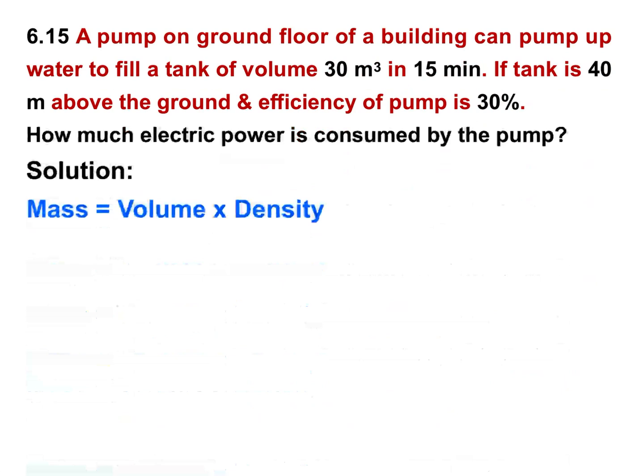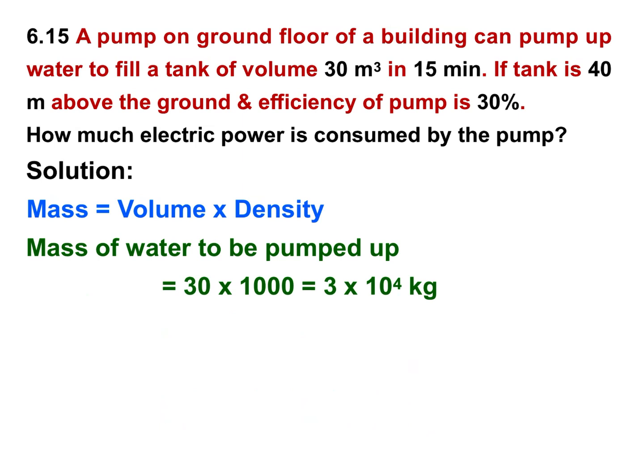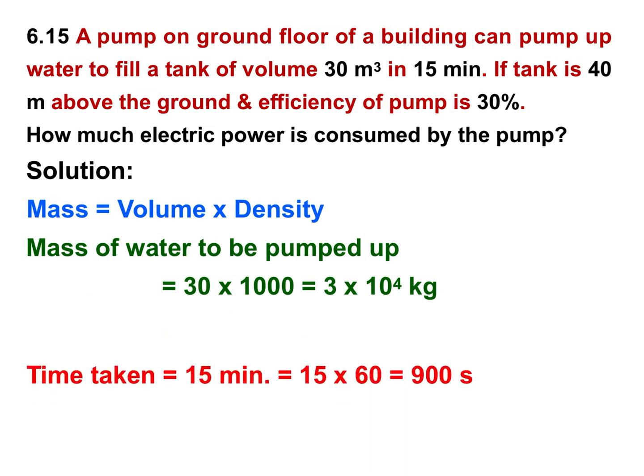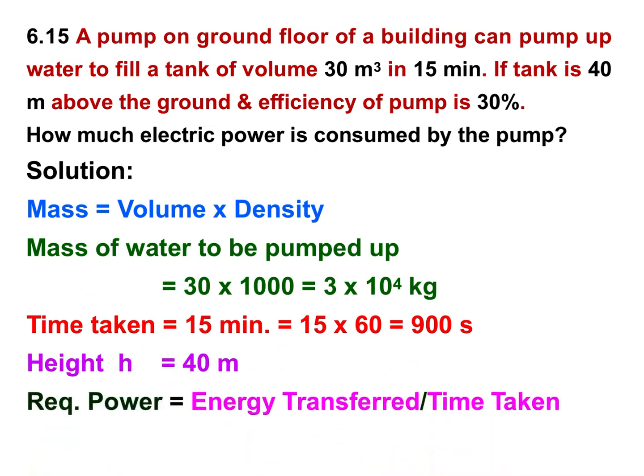So what we have to find first? Mass of the water. Mass is equal to volume into density, and volume is given. So mass of water to be pumped up is equal to volume 30 and density 1000 kilogram per meter cube. So the final answer will be 3 into 10 raised to power 4 kg. This is the mass of water which is to be pumped up by the motor. Time taken is 15 minutes. Convert it into seconds: 15 into 60, that is 900 seconds. Height h is equal to 40 meter, that is given.